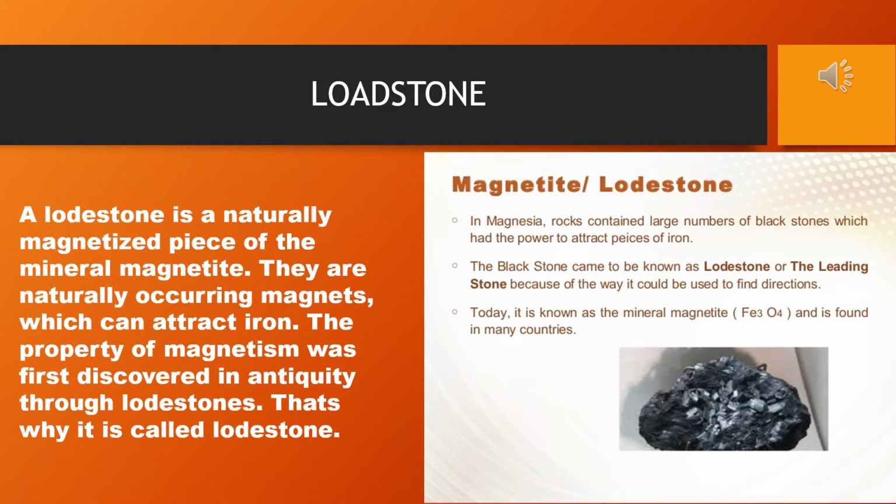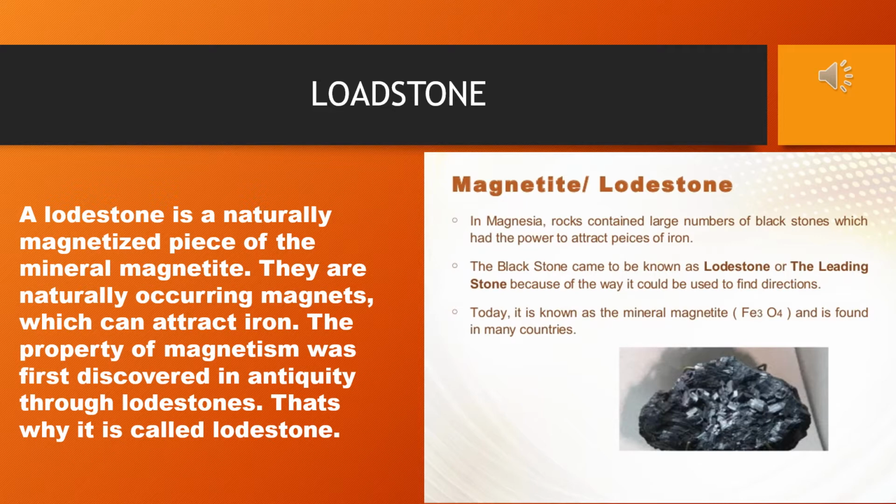So generally magnets are of two types: natural magnets and artificial magnets. Natural magnets are those we get from nature, and artificial magnets are man-made magnets. Magnets found in nature are called natural magnets. We have already mentioned magnetite.